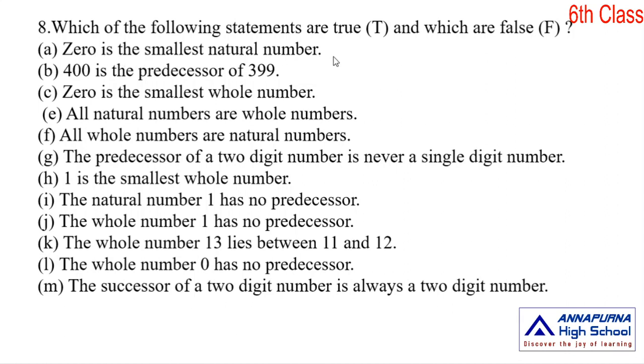Is the statement true or false? 0 is not there in natural numbers, so the statement is false.